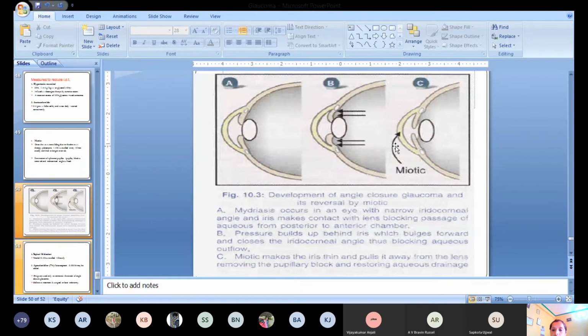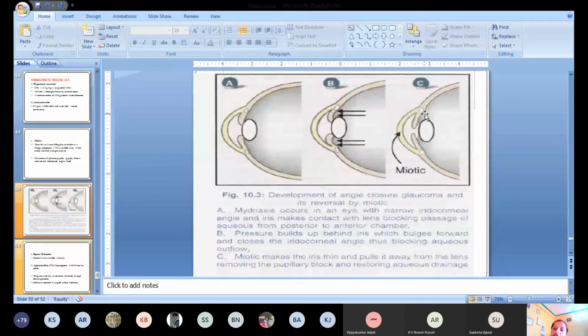Okay, but while you are giving these miotic agents like pilocarpine, this pilocarpine helps in the contraction of the sphincter pupillae muscles here. So this iris becomes thin, and when it becomes thin, the pupil is constricted. Okay, there is a constriction of the pupil, so it leaves the lens and it provides separation from the lens with iris. And you see here there is an opening of this angle between the lens and the iris. When it becomes thin, there is a separation of this iridocorneal angle as well. There is a widening of the iridocorneal angle.